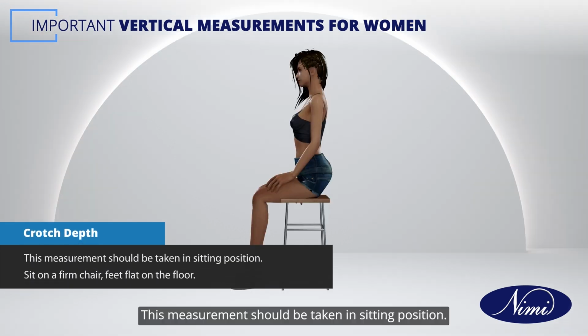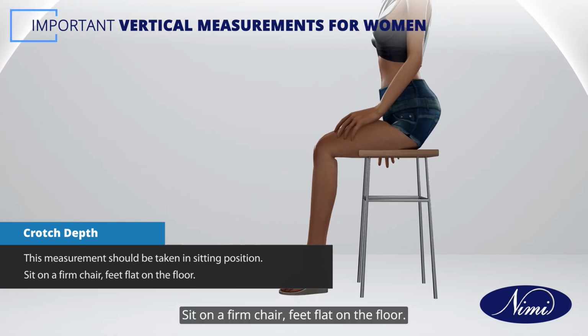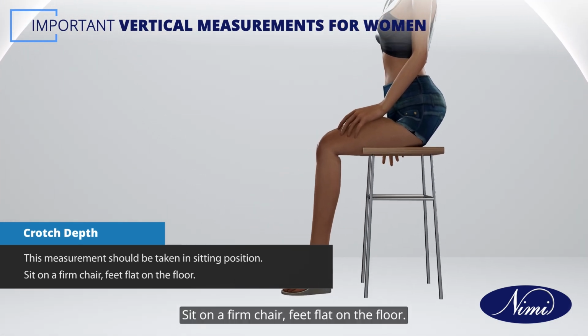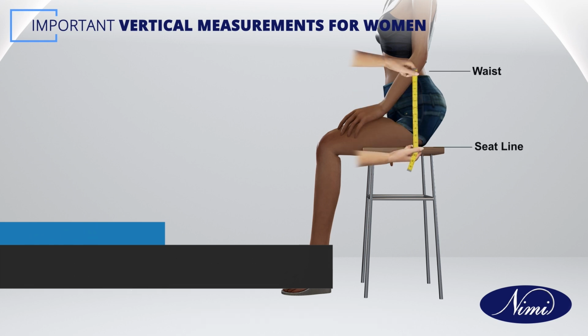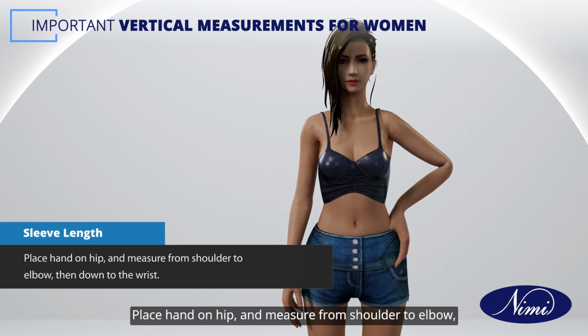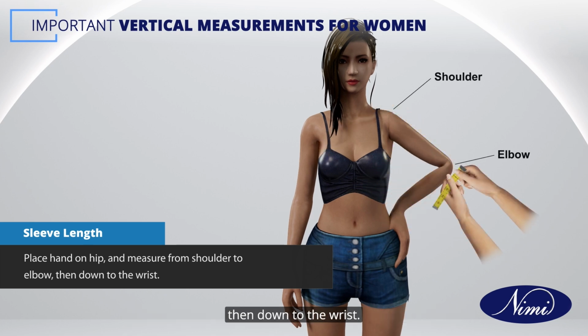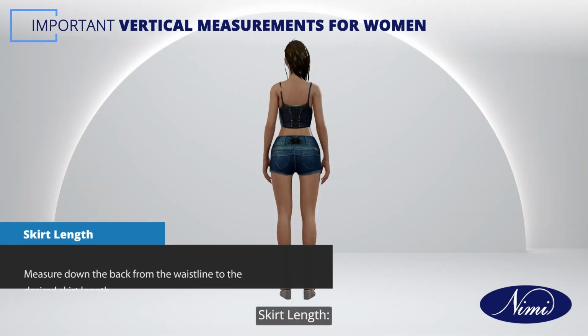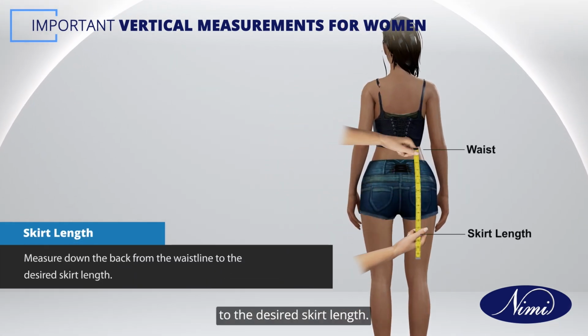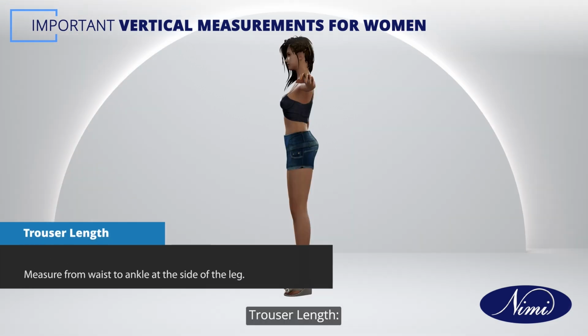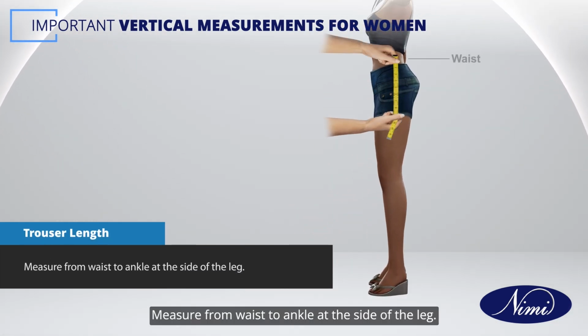Crotch depth, this measurement should be taken in sitting position. Sit on a firm chair, feet flat on the floor. Measure from waist to chair seat. Sleeve length, place hand on hip and measure from shoulder to elbow, then down to the wrist. Skirt length, measure down the back from the waistline to the desired skirt length. Trouser length, measure from waist to ankle at the side of the leg.